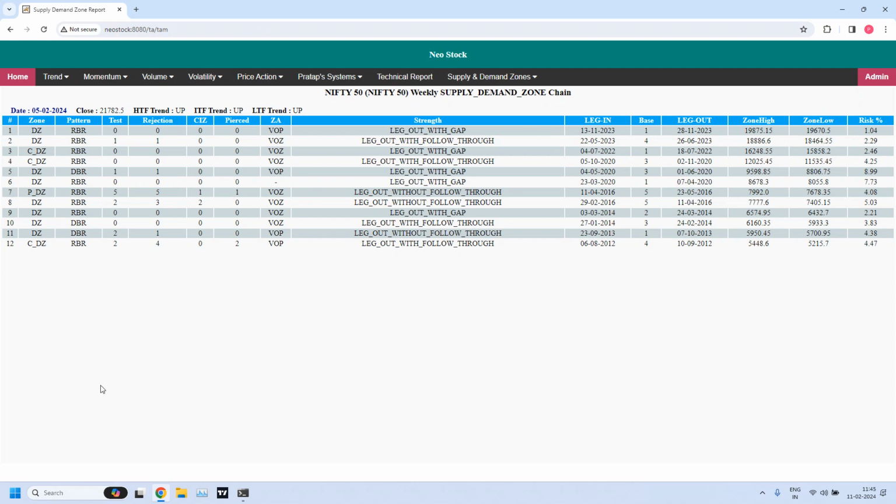So this is the weekly chain, and here we have an all-time high demand zone on the weekly time frame. We didn't have any supply zone, and these levels are 19,875 to 19,670, zone high and zone low.